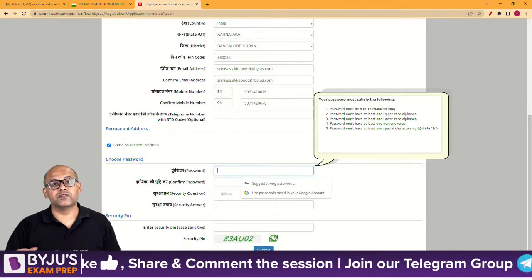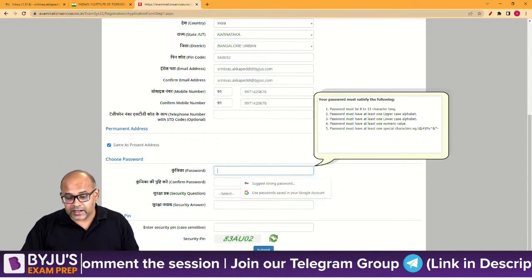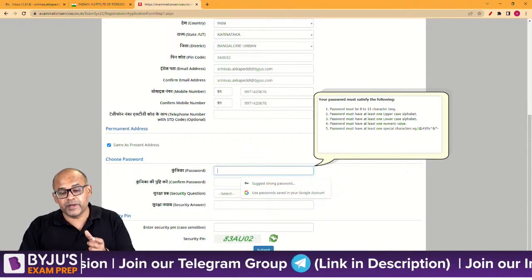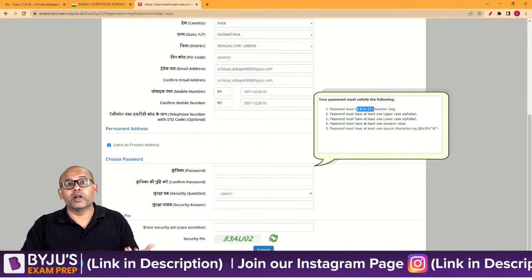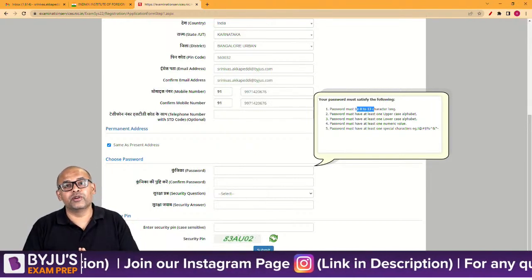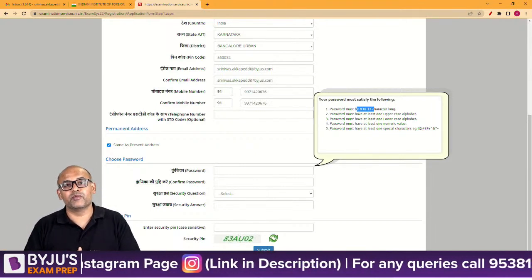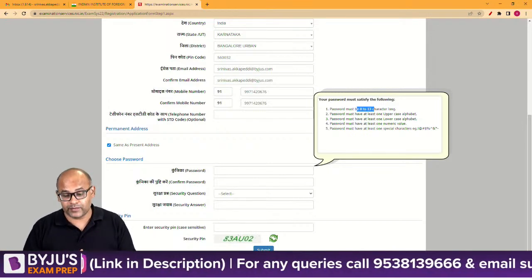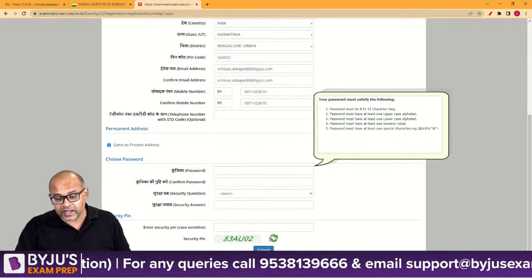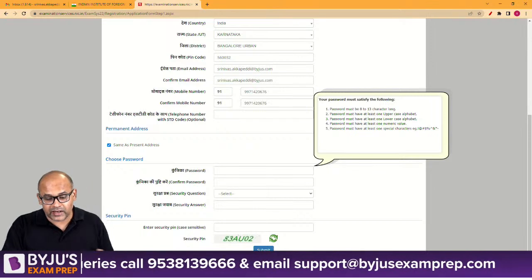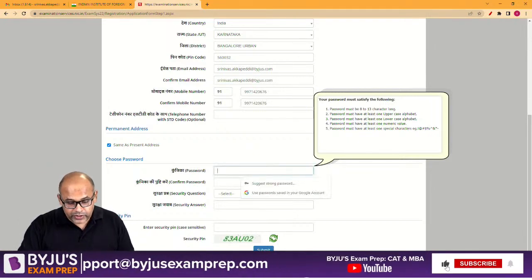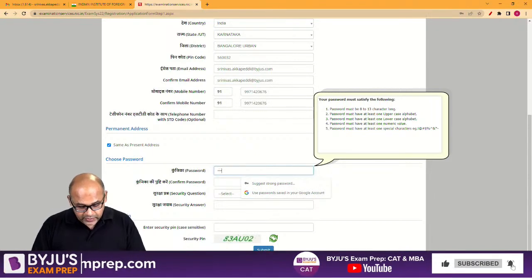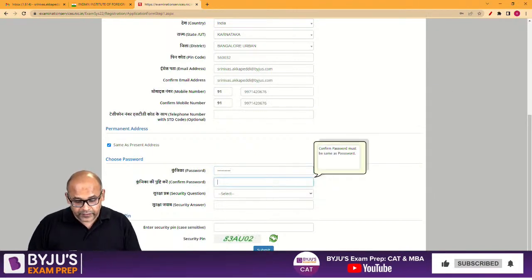Then you have to choose a password. Again, there are certain restrictions. Please be careful, look at the restrictions. Your password should be between 8 to 13 characters only. In the morning when I was trying, I gave my random password. It went on to some 18 characters, and then it did not accept. Similarly, you have to have minimum one uppercase, one lowercase, one numerical value. So basically, make sure that all of these things are taken care of. So once you do that, let's start filling a password.